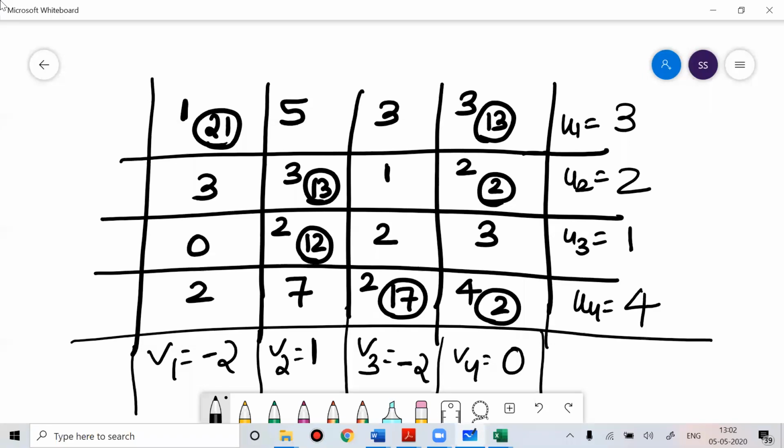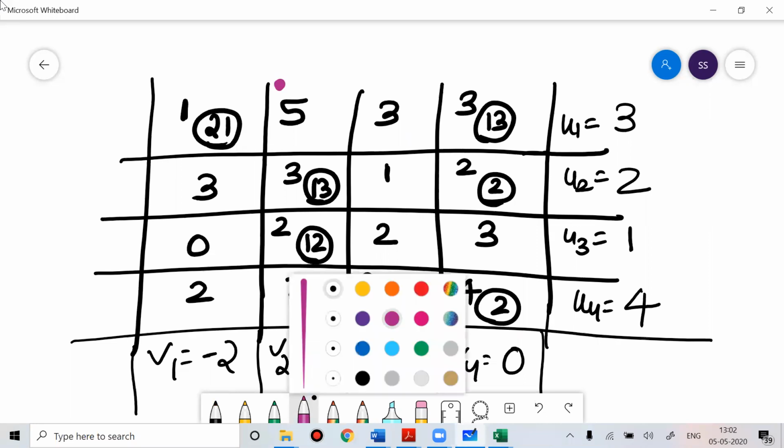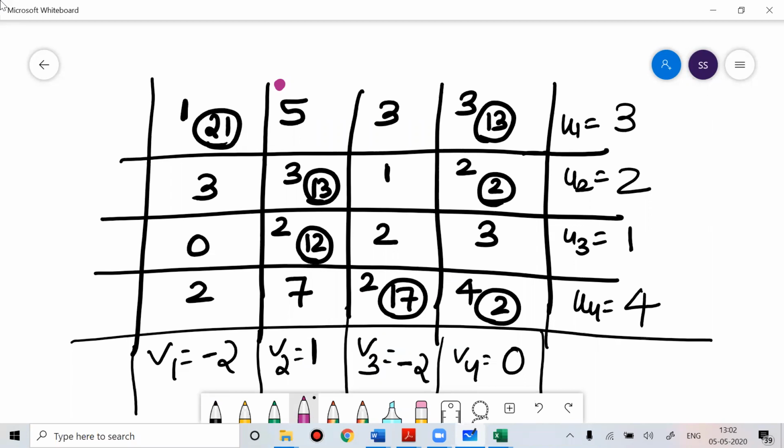Now I can check the unoccupied cells. If I check for this cell, now this would be 3 plus 1, 4. So 5 minus 4 positive. This is 3 minus 2, 1. 3 minus 1 is positive. Now 2 minus 2 is 0. So 3 minus 0 positive. Now 2 minus 2 is 0. So 1 minus 0 is positive.